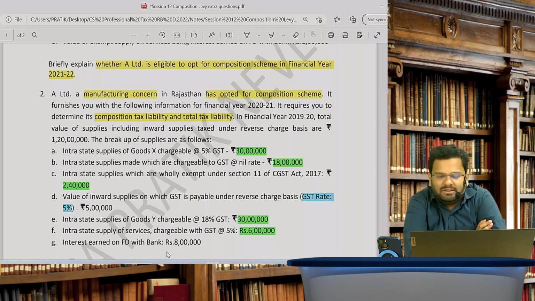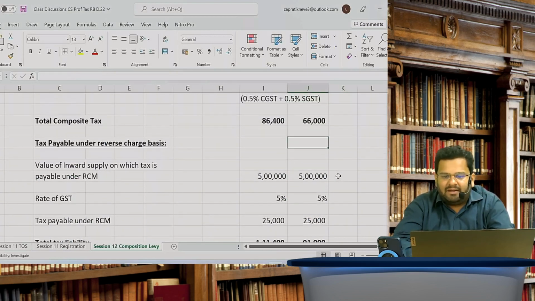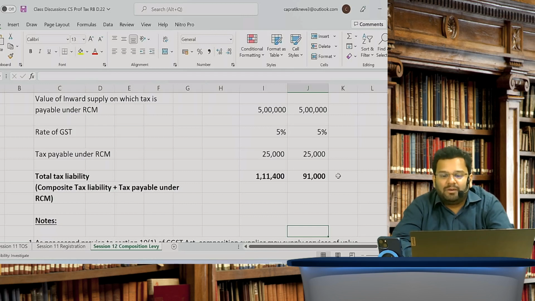Taxable turnover will be 30 lakhs plus 6 lakhs, 66 lakhs. Of 66 lakhs, you calculate 1%. So check, it will be 66,000 and 25,000 continues. So the final answer in that case will be 91,000.